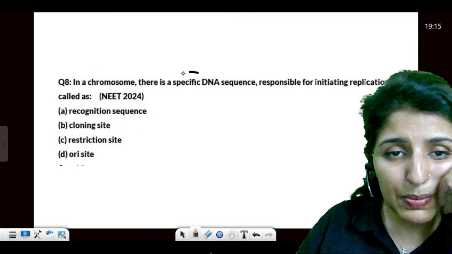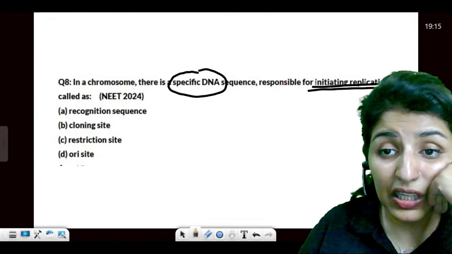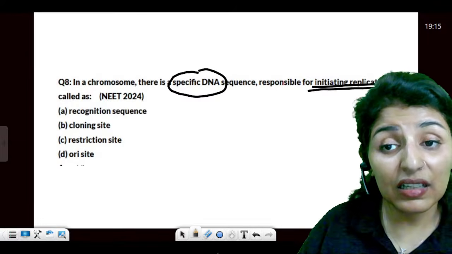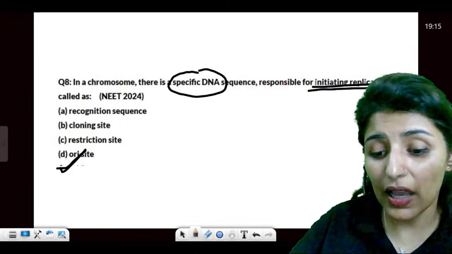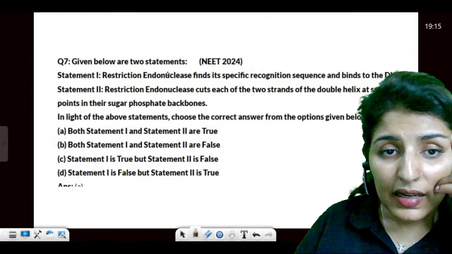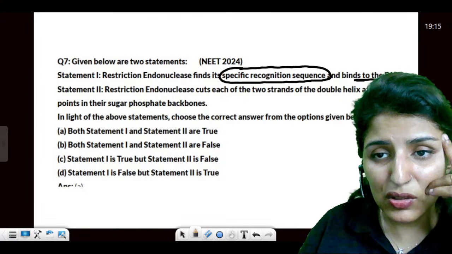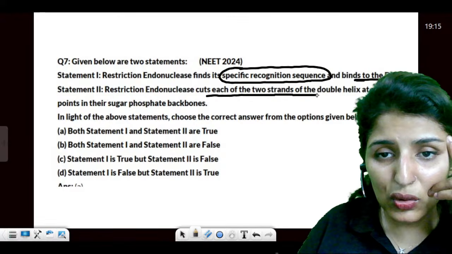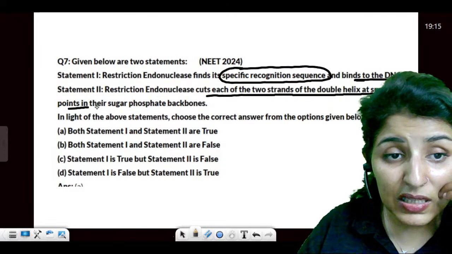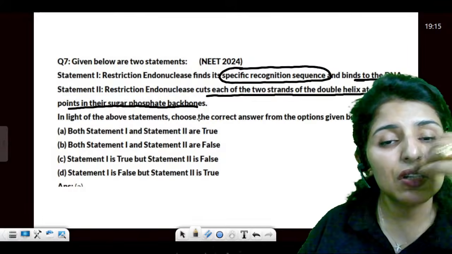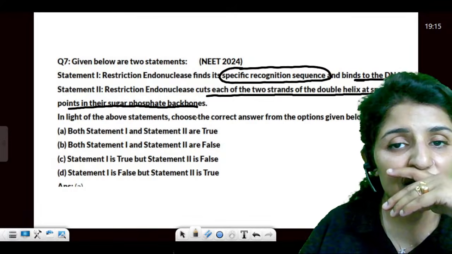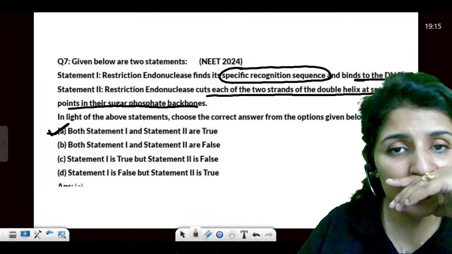Then, if there is a specific DNA sequence responsible for initiating replication, where is the replication initiated? It is known as ORI. Easy. Restriction endonuclease finds its specific recognition site and binds to the DNA. It cuts each of the two strands of the double helix at the sugar phosphate bond. Is that true? Yes, both the statements are true.